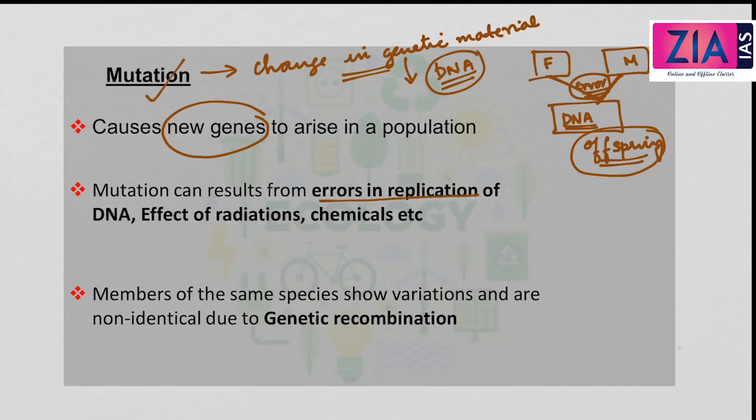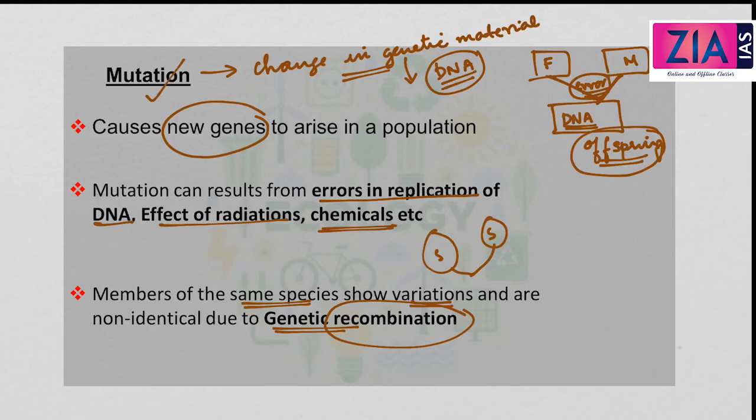And mutation can result because of errors in replication of DNA, effect of radiation or effect of chemicals. All these can lead to errors in the replication of DNA. Members of the same species show variations and are non-identical due to this genetic change. Because of mutation, the organisms which belong to the same species will show variations among each other. Why? Because the genetic material has changed.